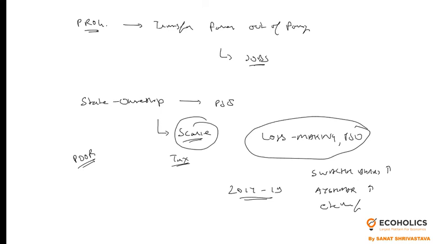So although the main question is whether we'll be able to achieve the $5 trillion economy by the year 2024-25, which is a big question, India may or may not achieve it. But what matters is that 2019 must be better than 2018, and 2020 must be better than 2019. So this is my approach. This is what I wanted to say with this message, that every year should be better than the previous year.